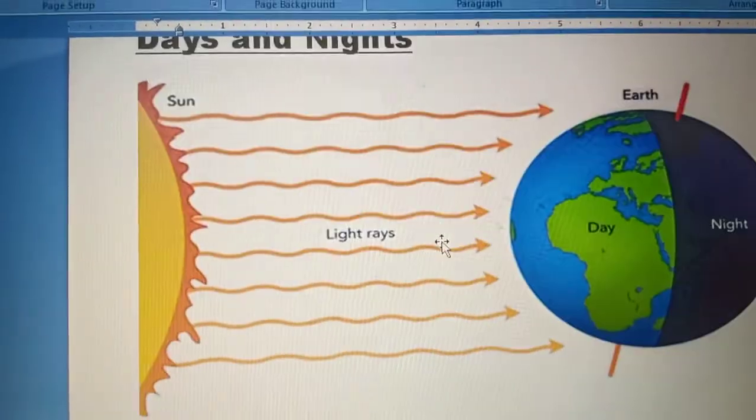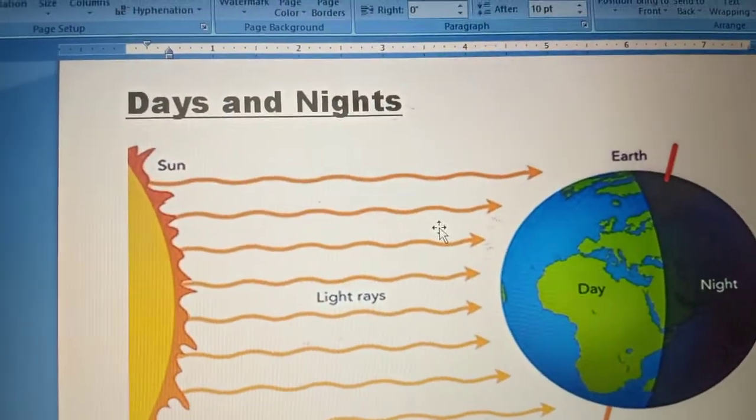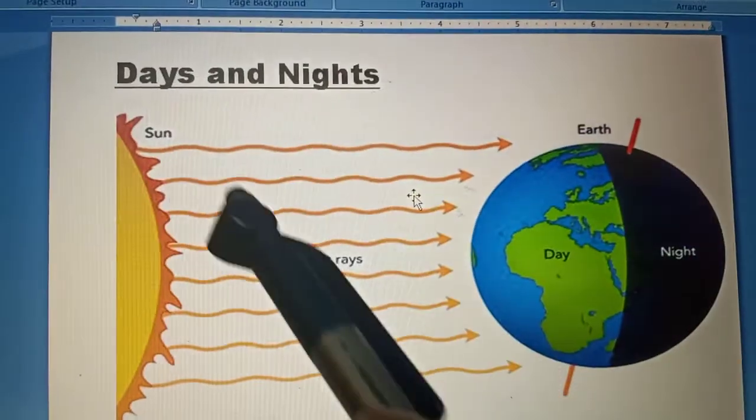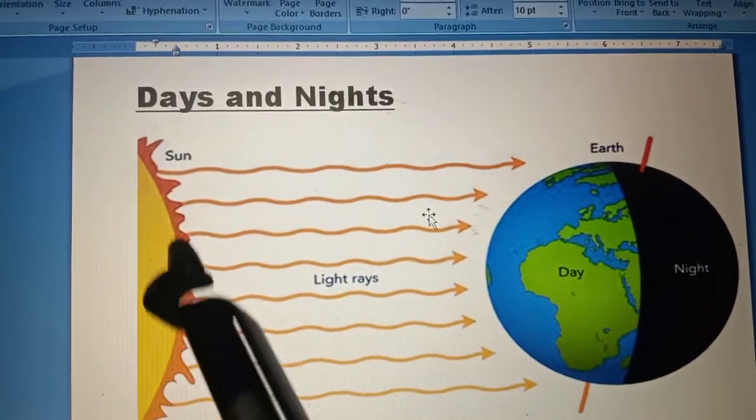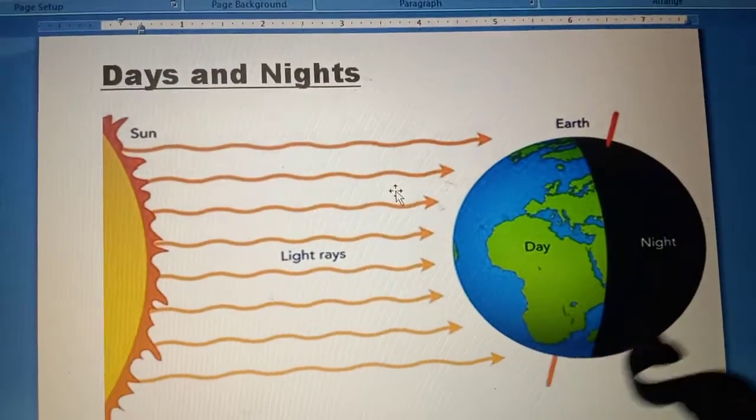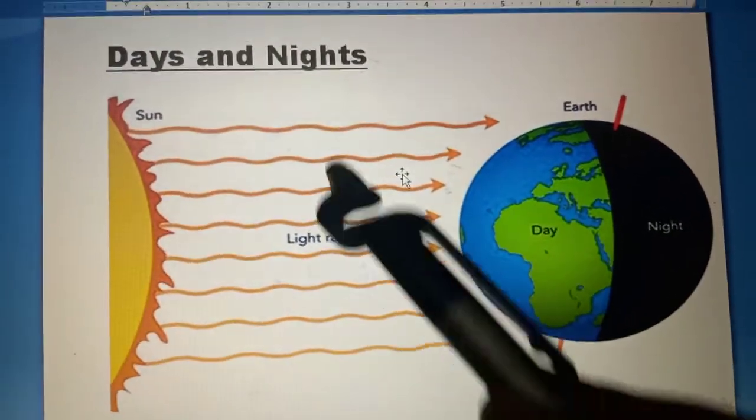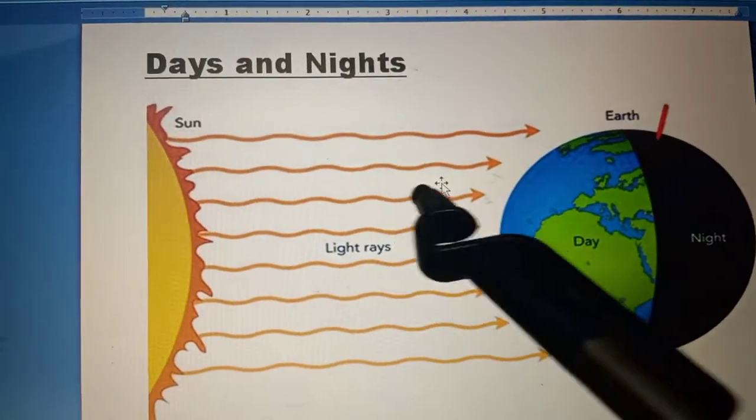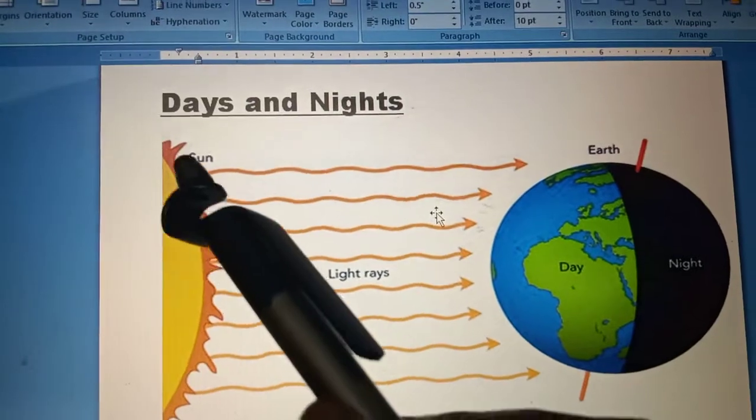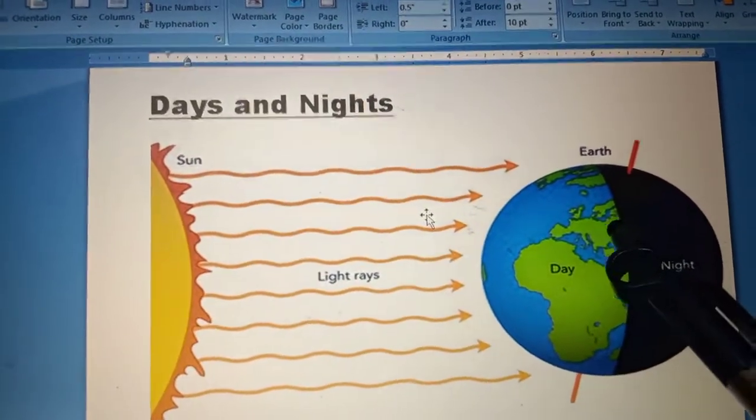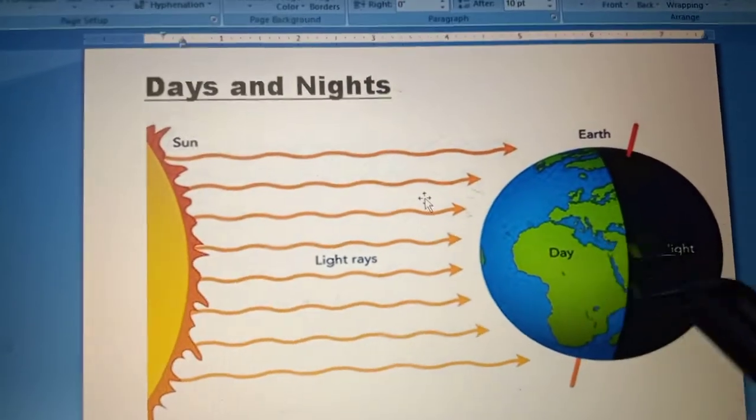So with the help of this diagram, we know what's a diagram? A picture with labels. See, this is the sun, it's been labeled. Earth is being labeled, day and night and light rays. So a labeled picture is known as a diagram. With the help of this diagram we'll try to understand how days and nights are formed.